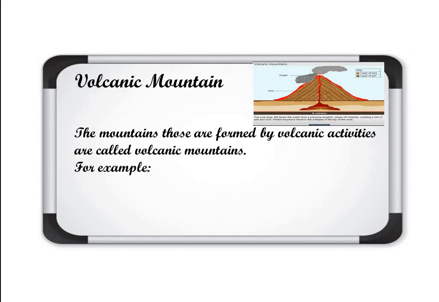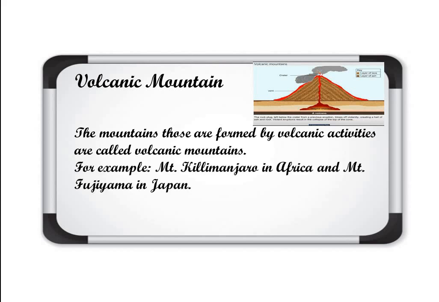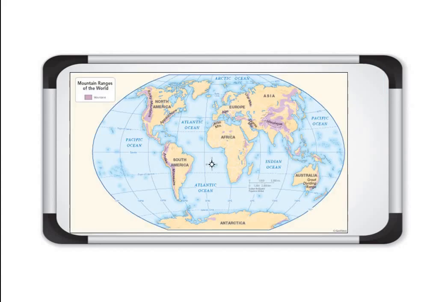For example, Mount Kilimanjaro in Africa and Mount Fujiyama in Japan. These are the examples of volcanic mountains, meaning Kilimanjaro and Fujiyama are mountains formed due to volcanic activities.